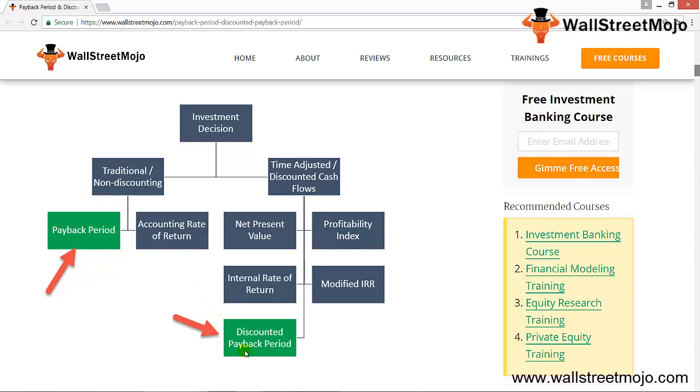What is payback period? The payback period of an investment is the length of time required for the cumulative total net cash flows to equal the total initial cash outlay. In other words, at the payback period, the investor has recovered the money invested in the project. Let's see the steps to calculate the payback period. The first step is determining the initial capital investment, and the next step is estimating the annual expected after-tax net cash flow over the useful life of the investment.